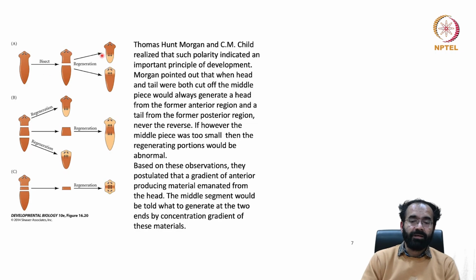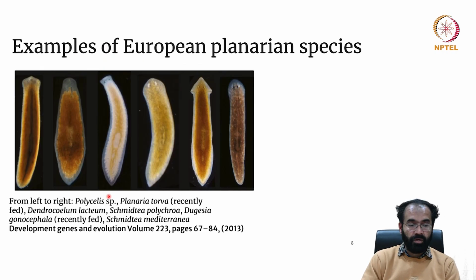The anterior piece made the posterior piece, and the posterior piece made the missing anterior piece. If you cut into three pieces, you end up getting regeneration from, this is understood, the middle portion made a new planaria. But if you make a small piece, you end up getting a head from both sides. So if the piece is so small that the gradient is not powerful enough to distinguish which is anterior, which is posterior, you end up getting two heads.